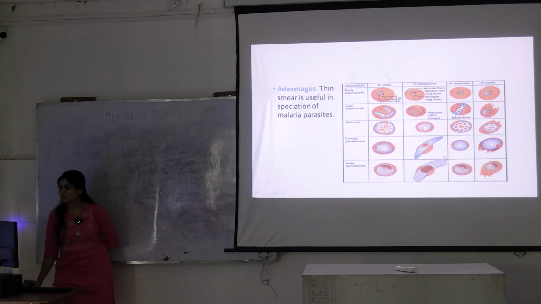There are different names for all these pigments, but this is how you have to differentiate in thin smear. Just take a look at falciparum, it's a little distinguished. You can tell by the look. It has accole form within the RBC, a banana shaped female macrogametocyte, and here the band form in Plasmodium malariae.